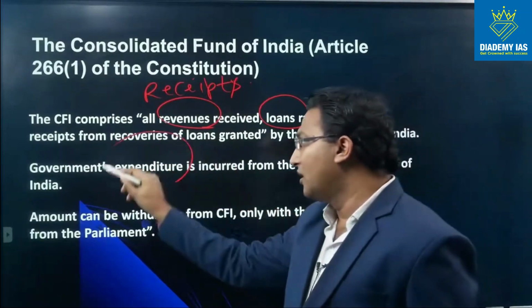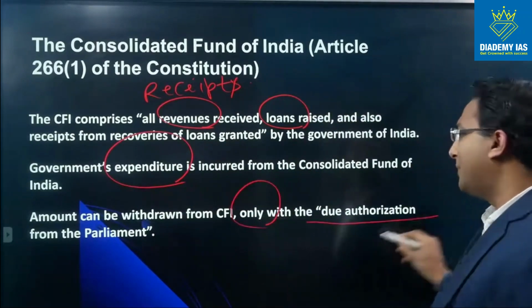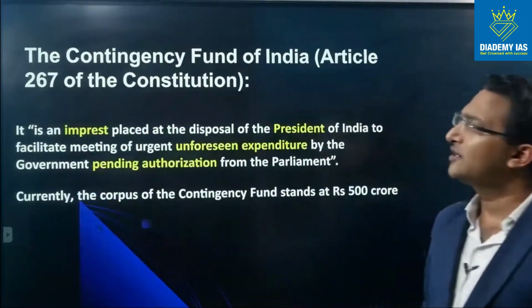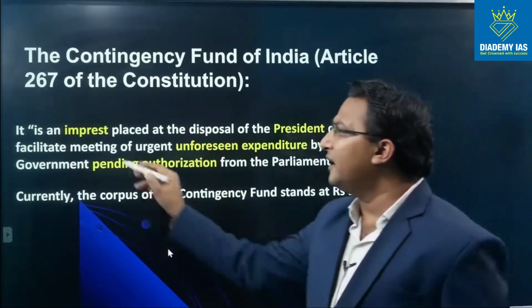All the expenditure amount can be withdrawn from the CFI only with the due authorization of the parliament. Next is the Contingency Fund. The Contingency Fund is under Article 267. It is an imprest.